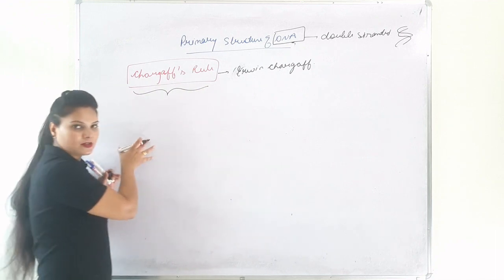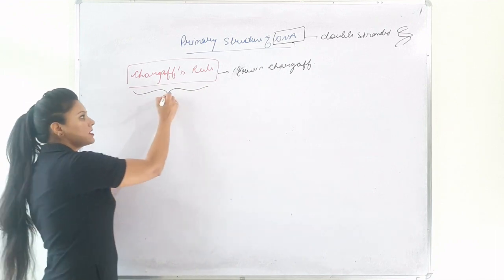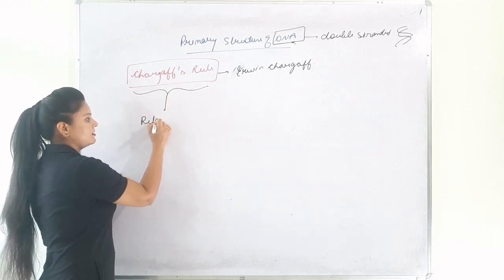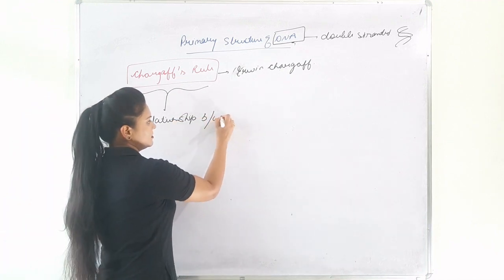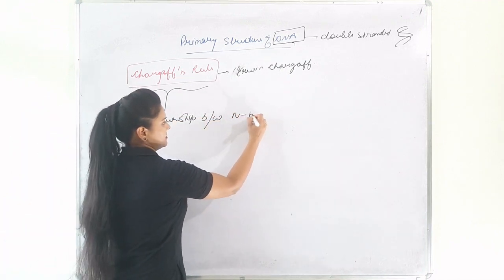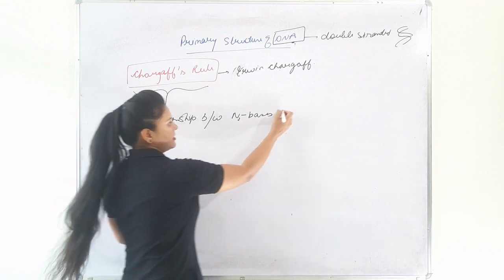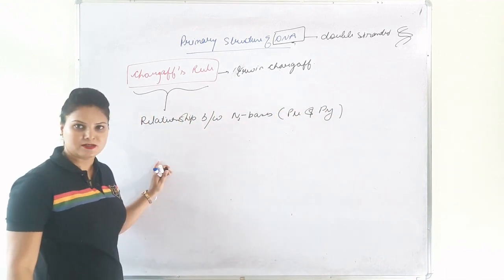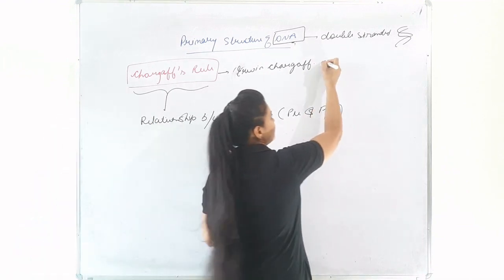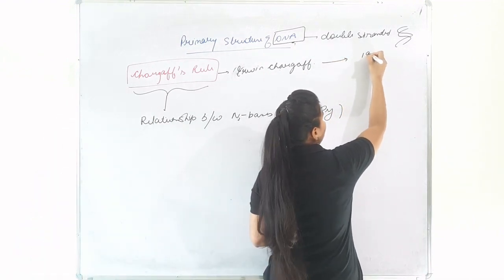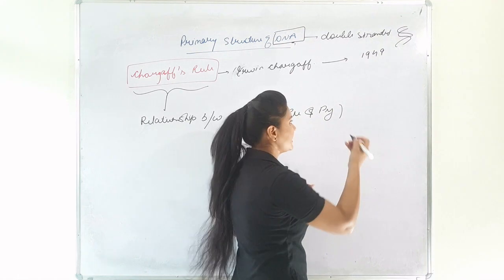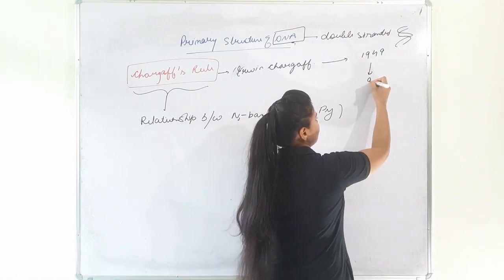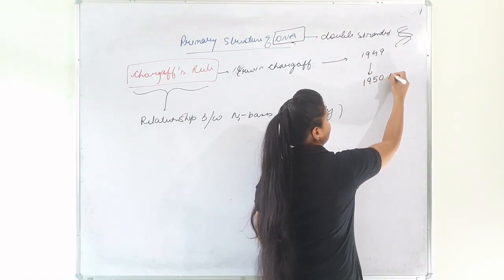They tell us about the relationship between the nitrogenous bases present in DNA, which are purines and pyrimidines. Chargaff's rules were postulated in 1949 and published in 1950.